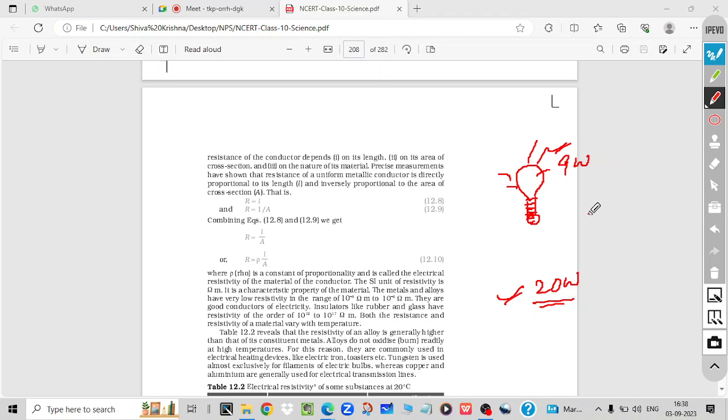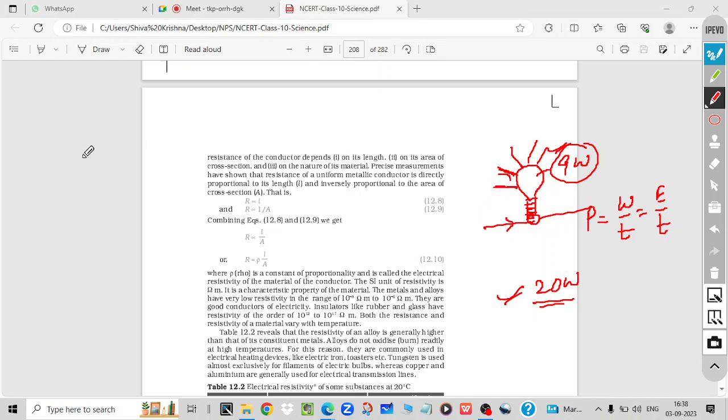So power means what? Power is nothing but work done per unit time or energy consumed per unit time. So how much electrical energy this bulb is consuming in 1 second, that will decide the power of this bulb. If more energy is consumed, then more power it will have and more energy it will radiate. So the brightness of the bulb depends upon the power.